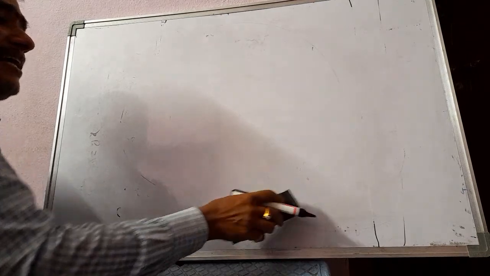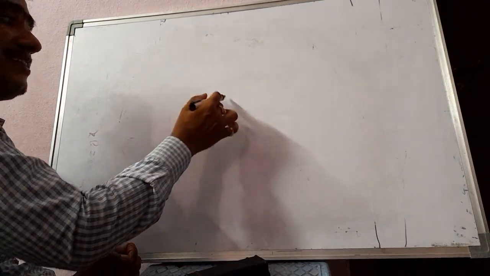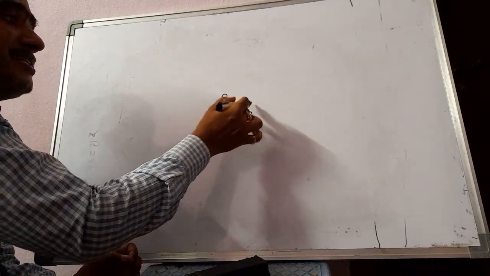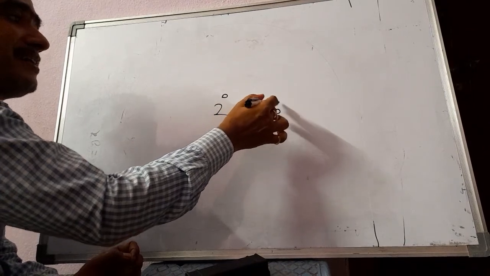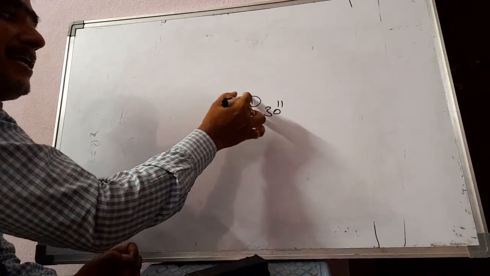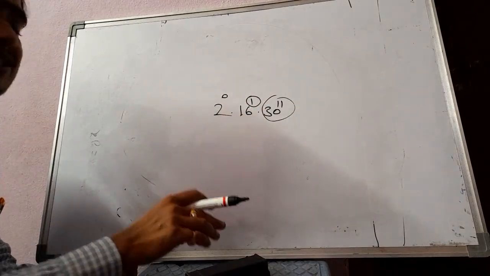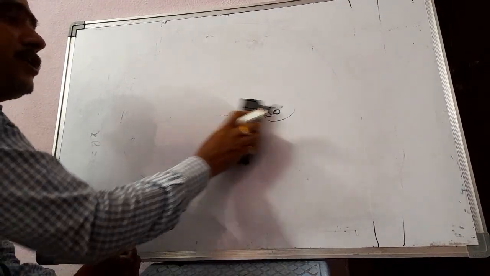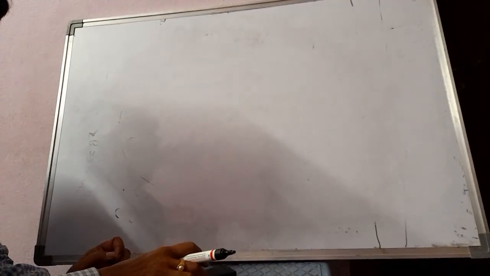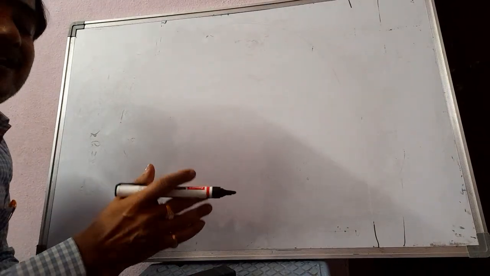In higher classes, you will read angles like this: 2 degrees, 16 minutes, 30 seconds. Minute is represented with a small dash, seconds with a double dash. Okay, so degree is over. Now after degree, radian.